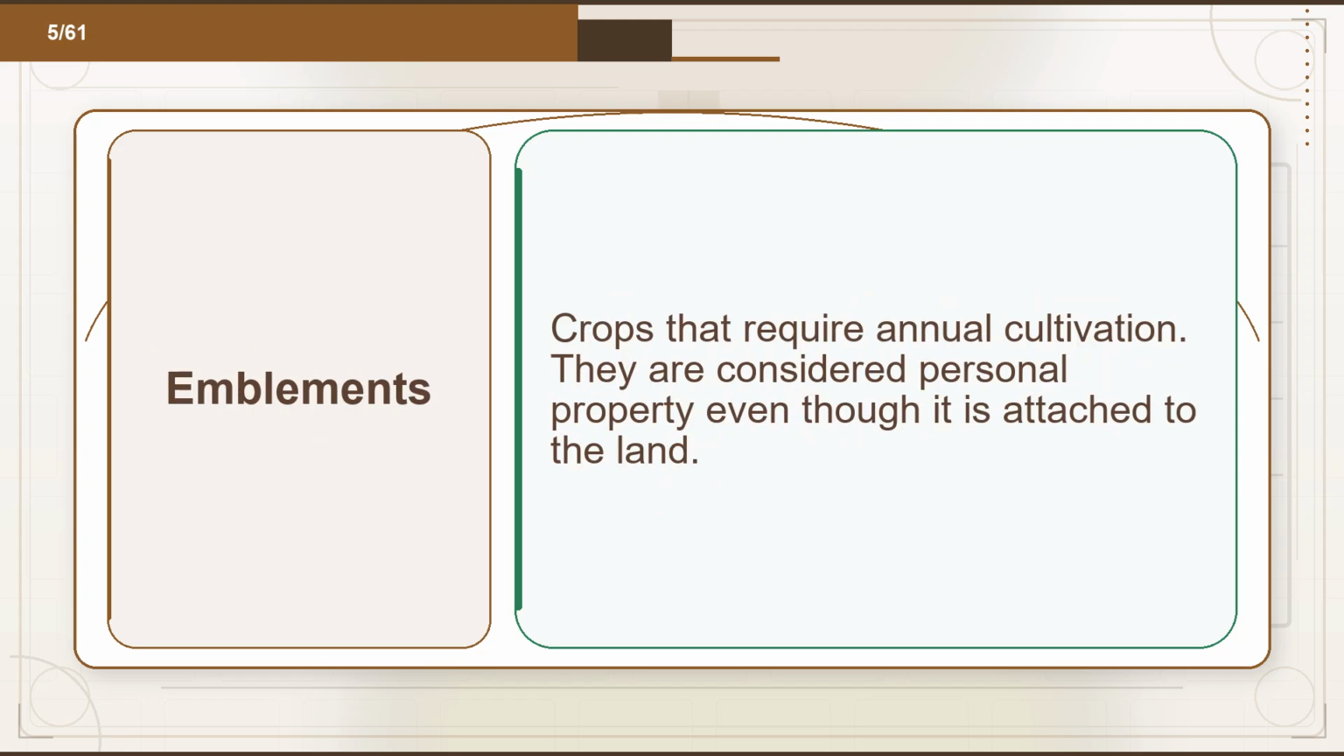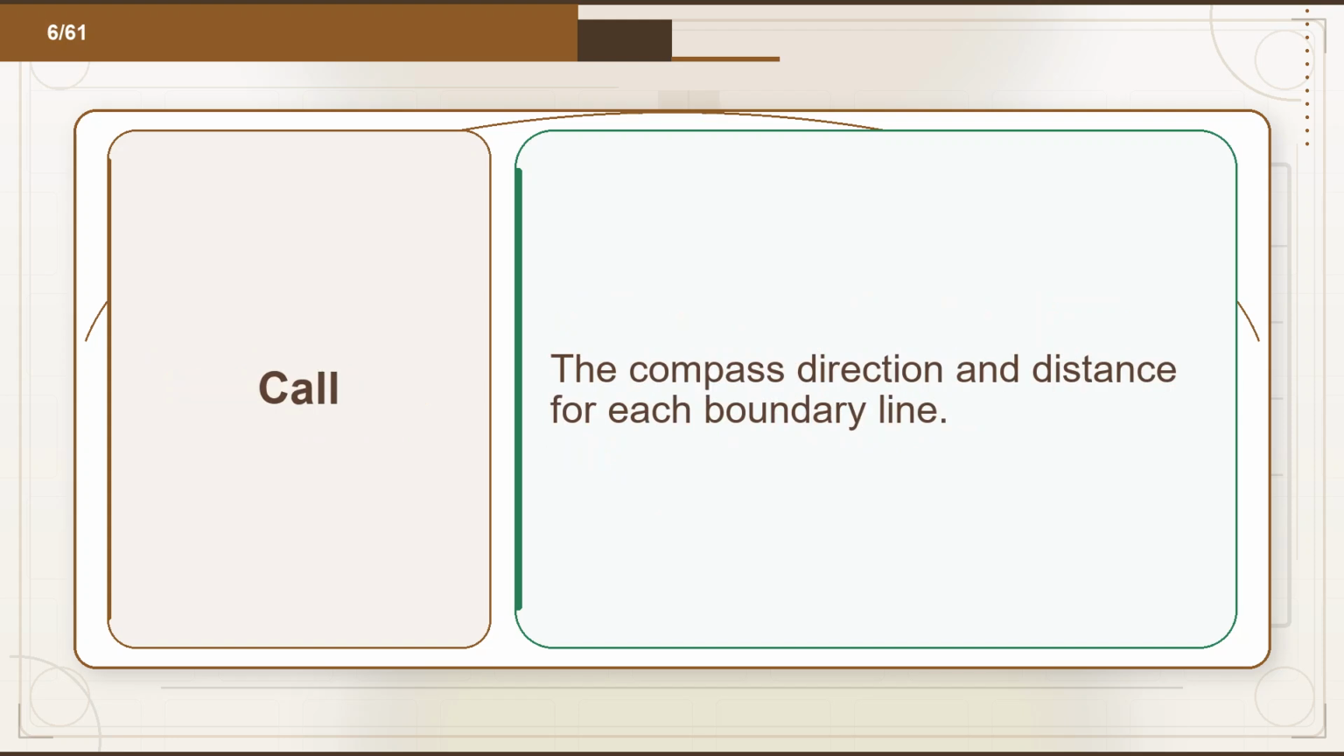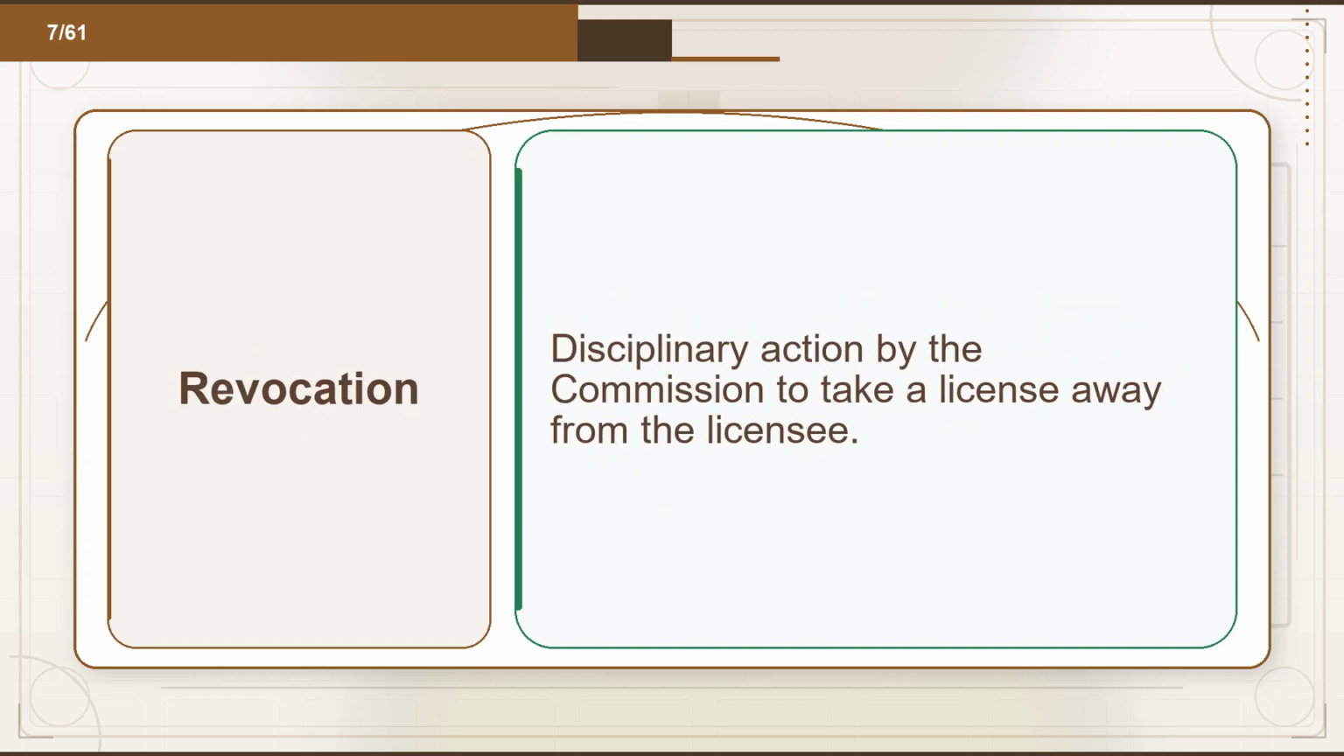Flashcard 5. Term: implements. Definition: crops that require annual cultivation. They are considered personal property even though they are attached to the land. Flashcard 6. Term: call. Definition: the compass direction and distance for each boundary line. Flashcard 7. Term: revocation. Definition: disciplinary action by the Commission to take a license away from the licensee.